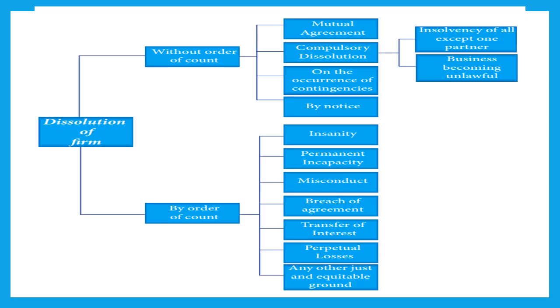Then comes last but not the least, any other just and equitable ground. So apart from all the reasons that we discussed right now, if the court is of the opinion that any other justifiable ground is present, there is a valid reason for ordering dissolution of the firm, then the court has the authority, the power to pass an order for dissolution of that particular firm. So this was all about dissolution of partnership firm in which the business of the firm shuts down. I hope you understood the topic well.